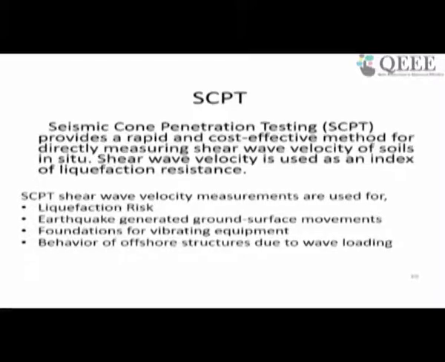Many times we also need to get the details of the seismicity of the region. We call that SCPT. We want to know the shear wave velocity of the profile, the strata. In that case, you need an additional sensor which will record the shear wave profile during the seismic cone penetration. This particular index is helpful for liquefaction risk study, earthquake generated ground surface movement, foundations for vibrating equipment, and behavior of offshore structures due to wave loading.